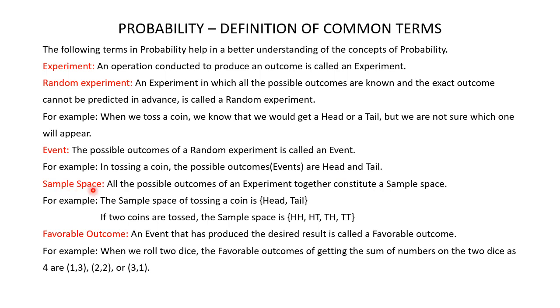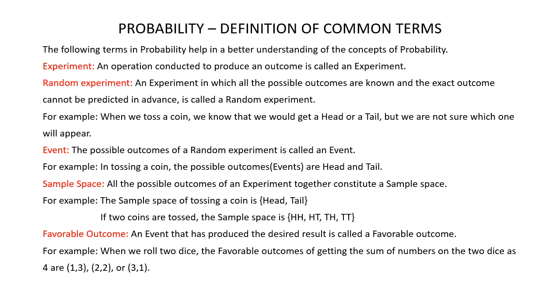Sample space. All the possible outcomes of an experiment together constitute a sample space. For example, when you toss a coin, you can either get a head or a tail. So the sample space of tossing a coin is head, tail. When two coins are tossed, then the possible outcomes are the first coin may be head, second coin also may be head. That is, both the coins may show head.